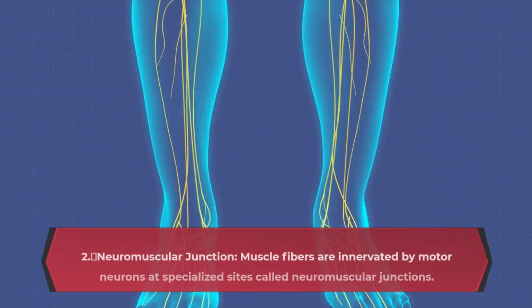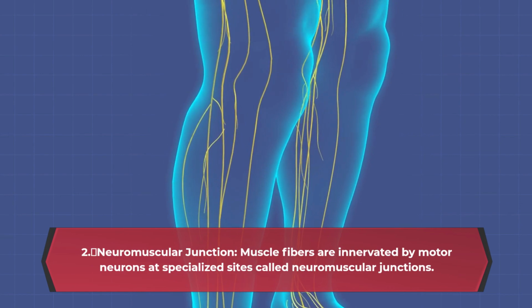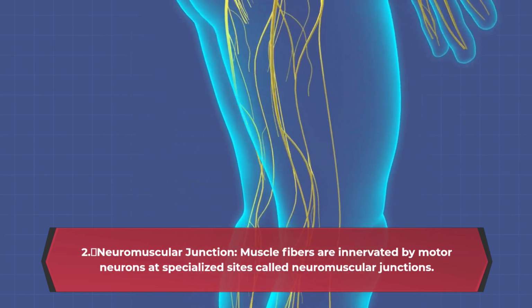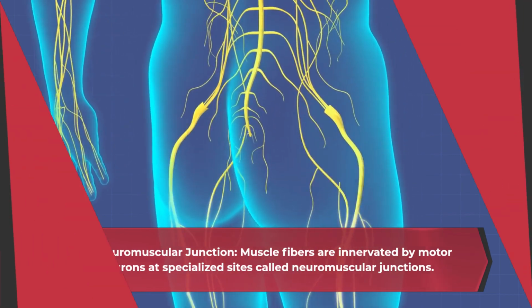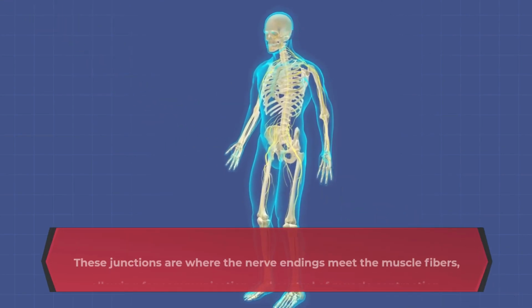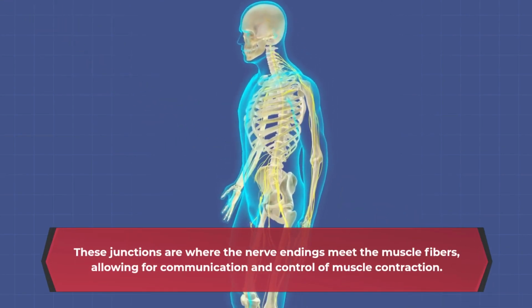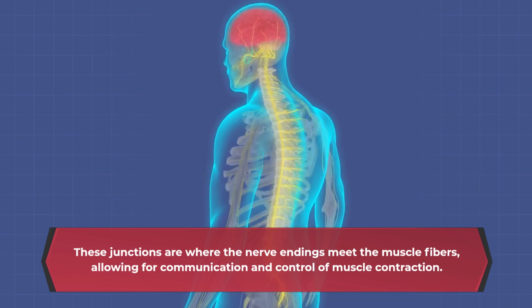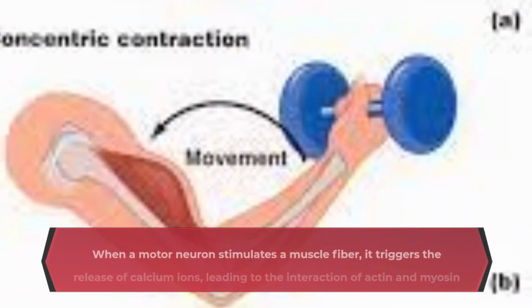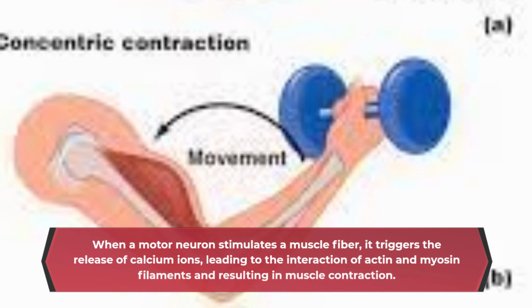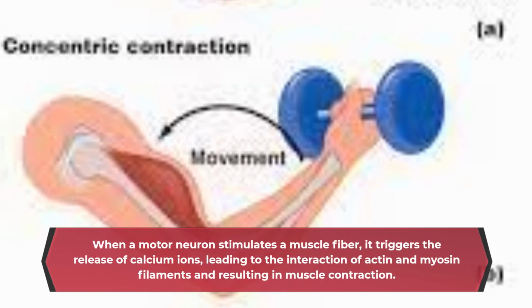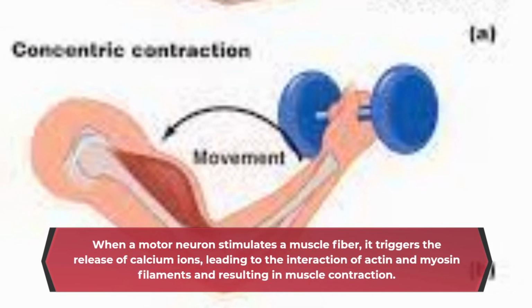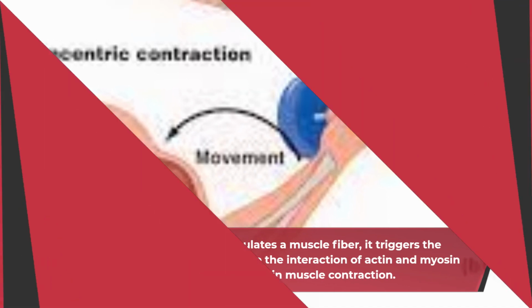2. Neuromuscular junction. Muscle fibers are innervated by motor neurons at specialized sites called neuromuscular junctions. These junctions are where the nerve endings meet the muscle fibers, allowing for communication and control of muscle contraction. When a motor neuron stimulates a muscle fiber, it triggers the release of calcium ions, leading to the interaction of actin and myosin filaments and resulting in muscle contraction.